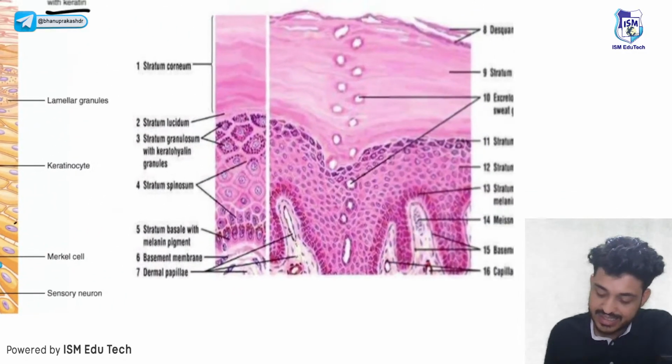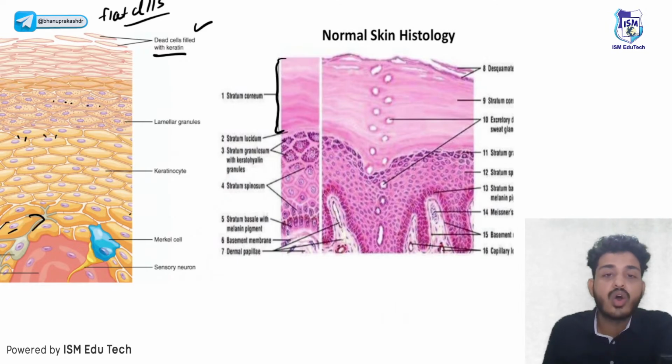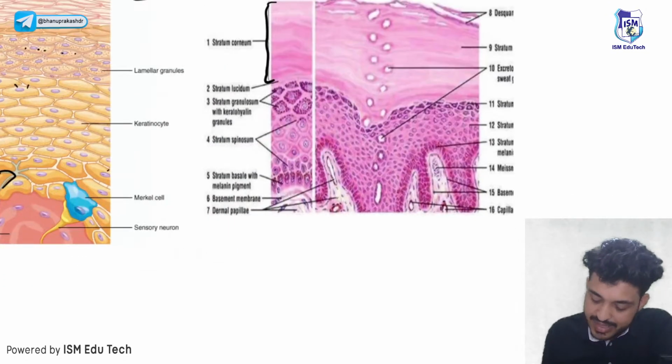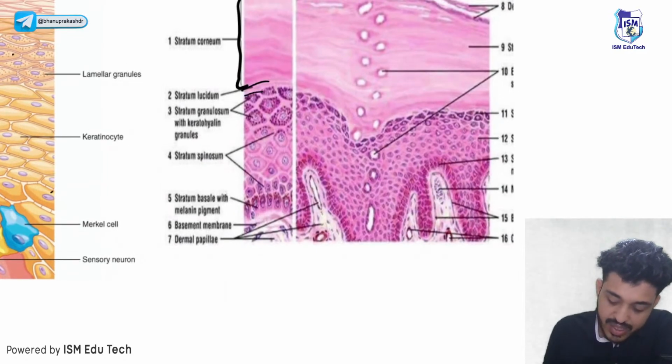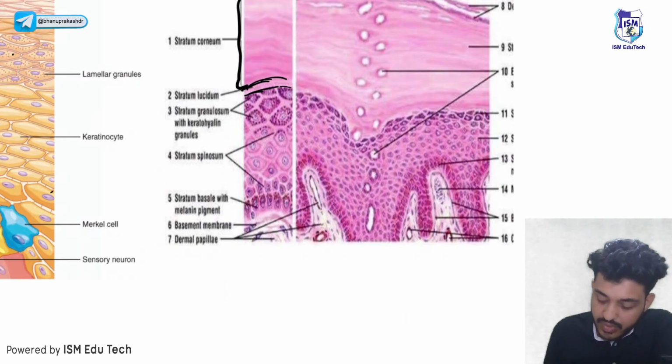Look here guys, this is the histology. Did you see any nucleus here? No. So that is your stratum corneum, devoid of nucleus. Second layer is your clear cell layer. Look here guys, this is your clear cell layer, that is stratum lucidum. Clear cell कौन सा हो गया? Stratum lucidum. Third one is your stratum granulosum हो गया, ठीक है? And next one is your stratum spinosum. यहाँ पर क्या है? What do you see?